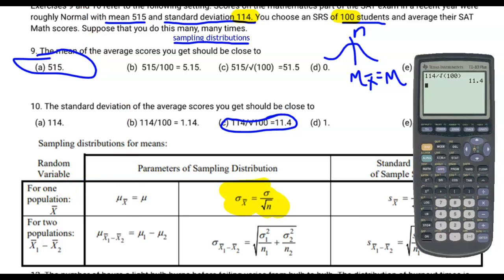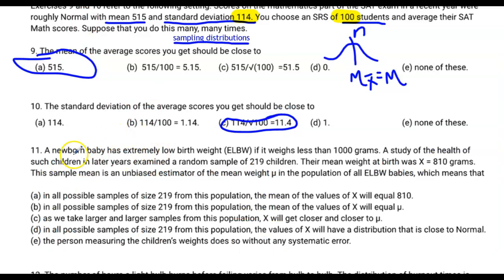Now let's move on to the next question, question 11, in which it talks about newborn babies having extremely low birth rates if they weigh less than 1,000 grams. They took a random sample of 219 children. There's our n, 219 is equal to n. And they said the mean weight at birth was x equals 810 grams. This is really x bar, right? That is a sample mean that is approximating this extremely low birth weight.